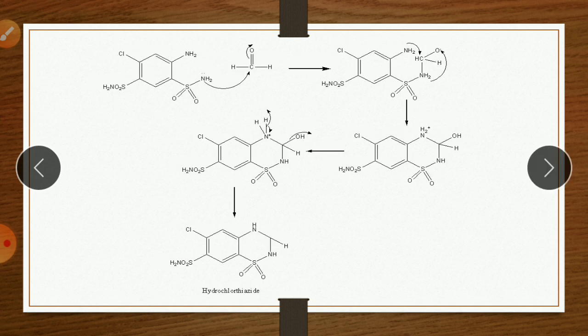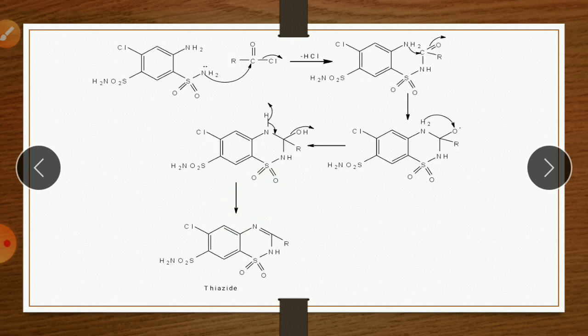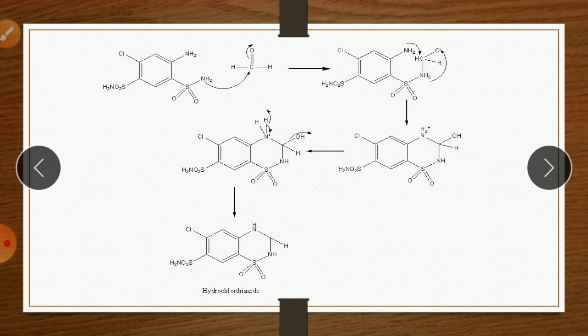Similarly, the formation of hydrochlorothiazide. It is a hydrochlorothiazide. The only difference between thiazide and hydrochlorothiazide is the double bond. In the case of thiazide, if you see, here is a double bond, but in the case of hydrothiazide there is a single bond. Here the starting material is the same, that is chloraminophenamide, but here it reacts with formic acid. Sorry, it is a formaldehyde.